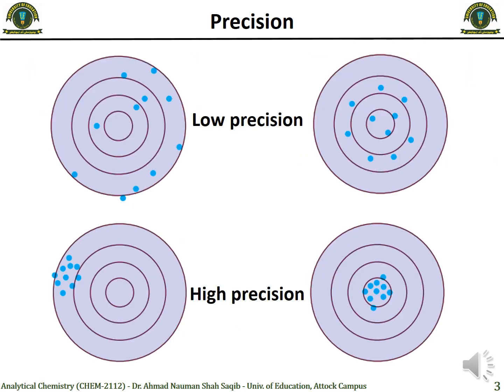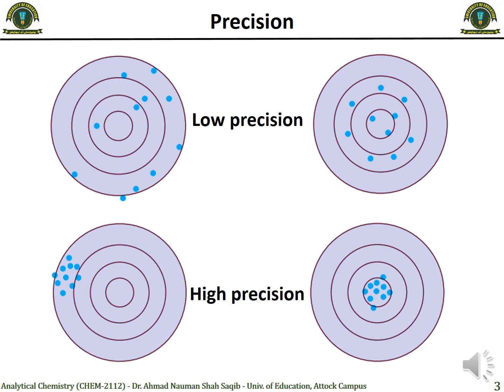Let's discuss this with a diagram to have a better understanding of precision. For example, we have this sample, a similar kind of image you see for shooting competitions. If you have to shoot the right center spot, in the above two diagrams we can see that the points are very scattered.